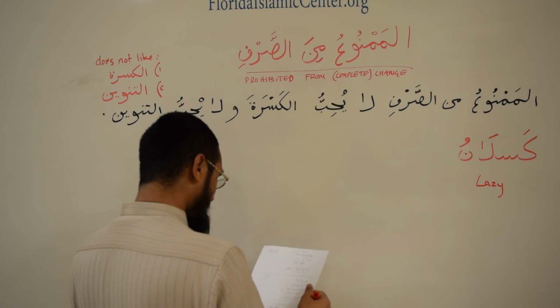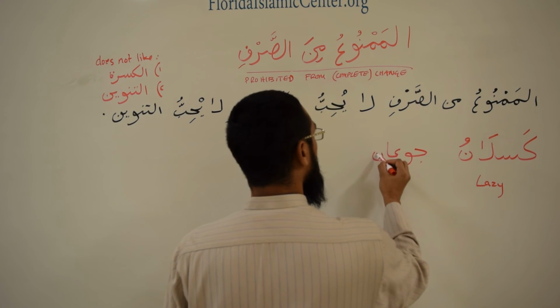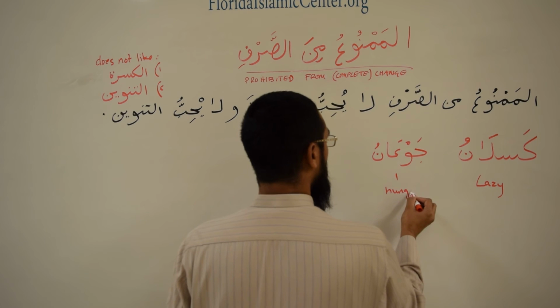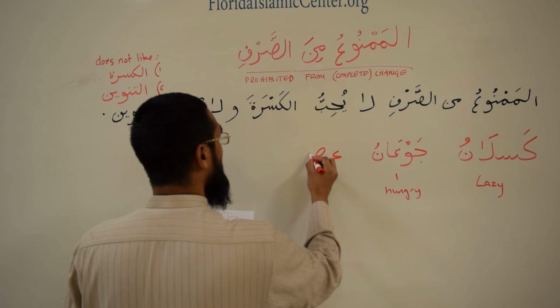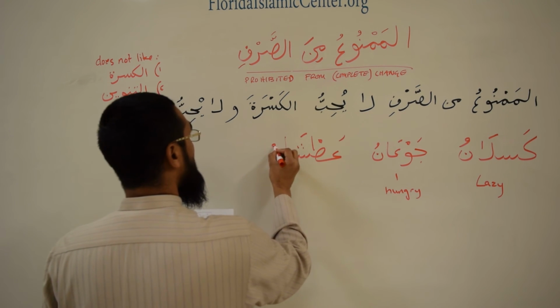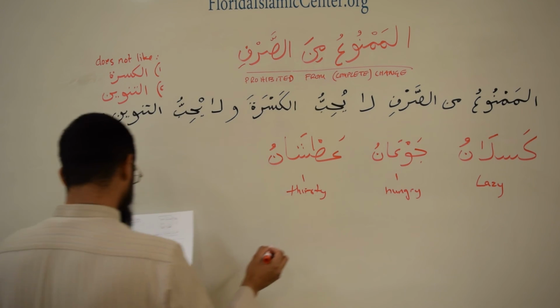Then the other one they give you is jaw'anu, which means hungry. Then the next one is atshanu, which means thirsty.